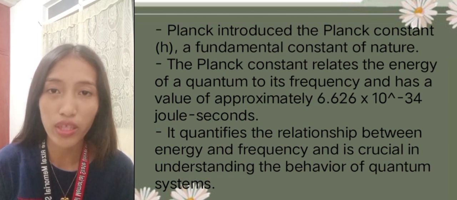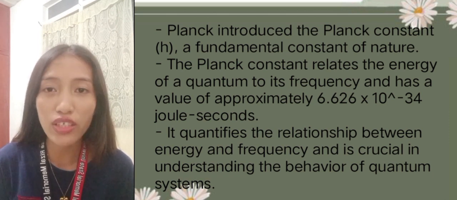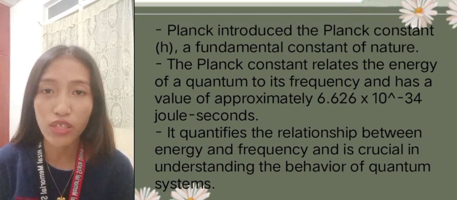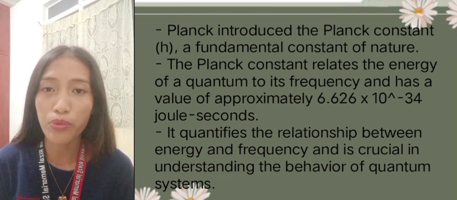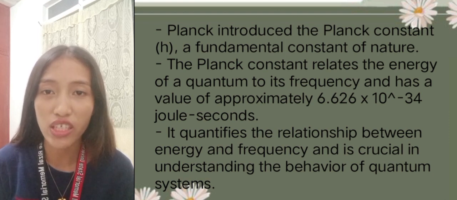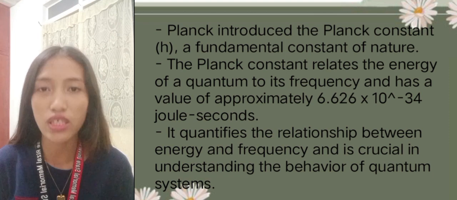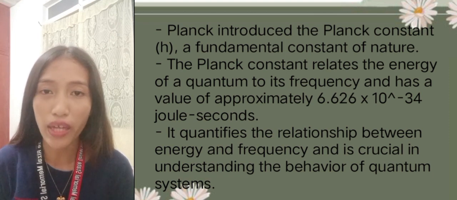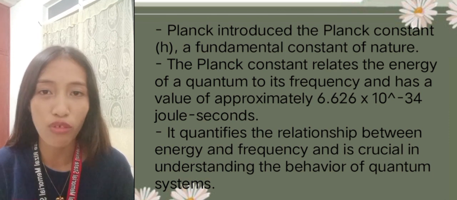To calculate the energy of a quantum given the frequency, you can use E equals hf, where E represents the energy of the quantum, h is the Planck constant, and f is the frequency of the quantum. So let's simplify. Simply multiply the Planck constant, h, by the frequency, f, to obtain the energy, E, of the quantum.